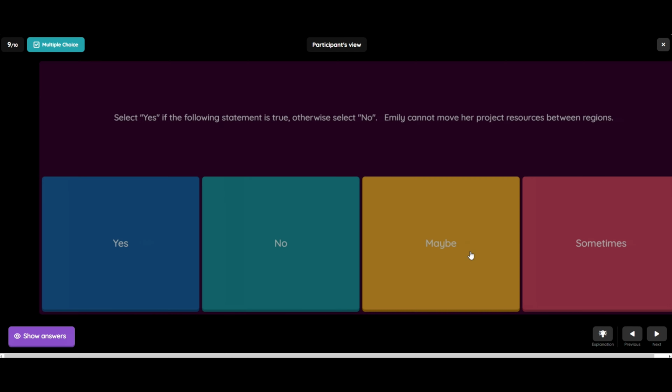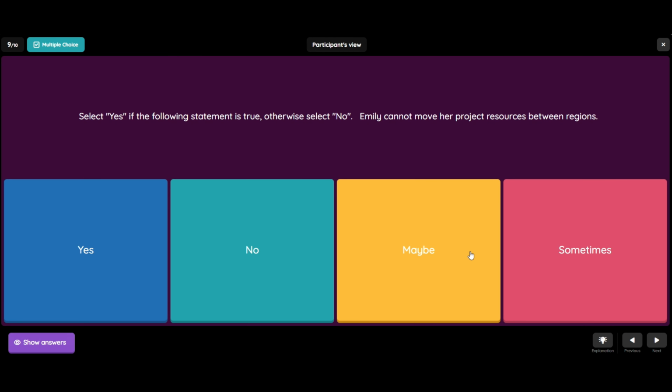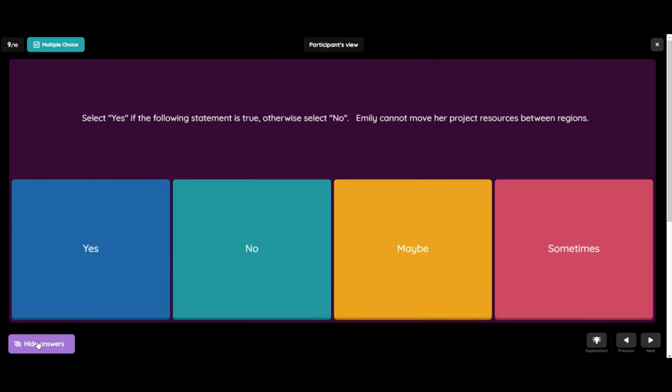Let's see question number 9. So select yes if the following statement is true, otherwise select no. Emily cannot move her project resources between regions. And the options are yes, no, maybe, sometimes. And the correct answer is no.